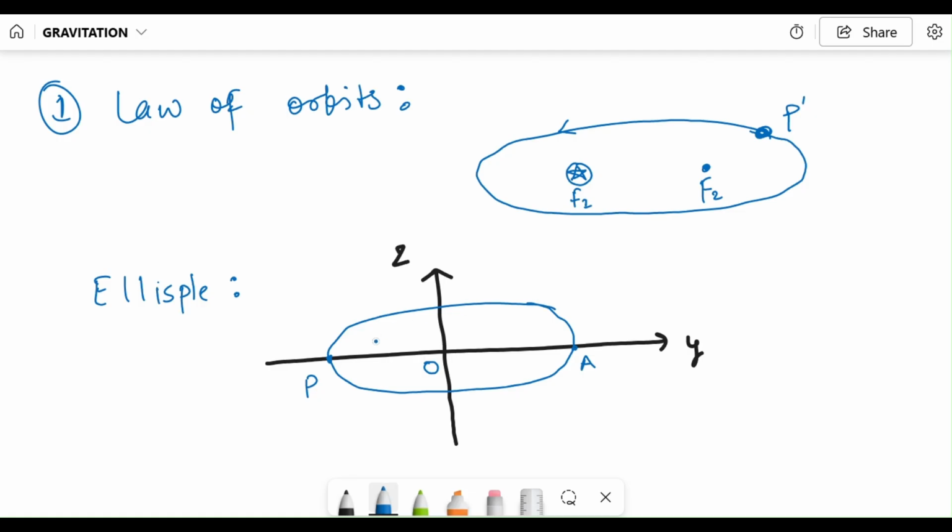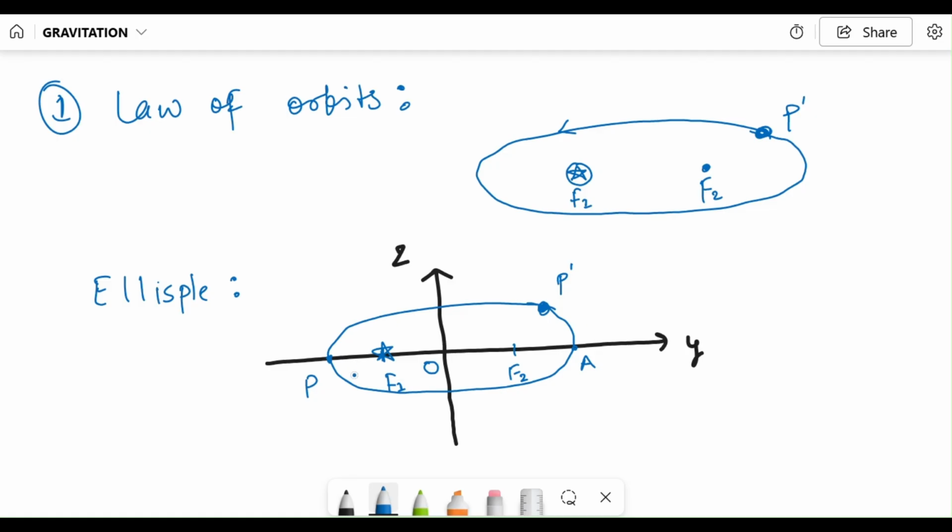And if we are considering this ellipse, we can consider two foci here, and at one focus there is the sun. And let's say here we have this planet P prime. So what happens in this elliptical path?